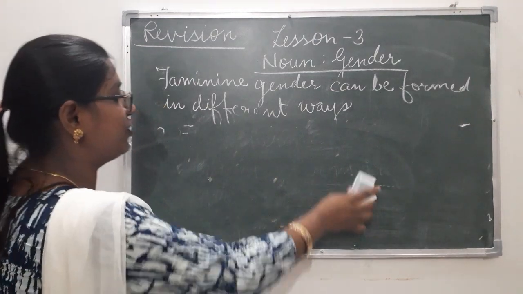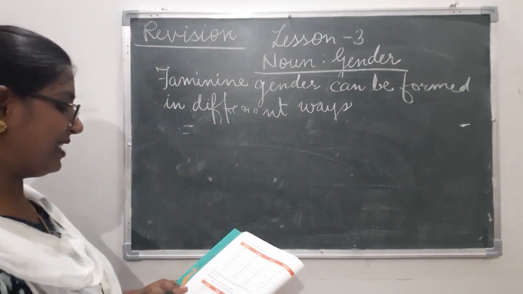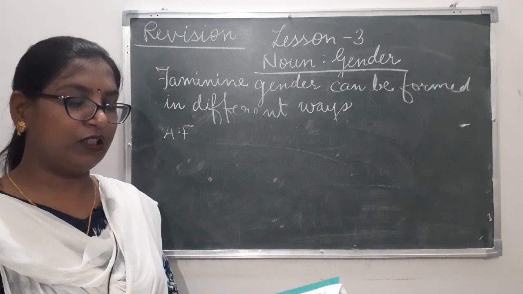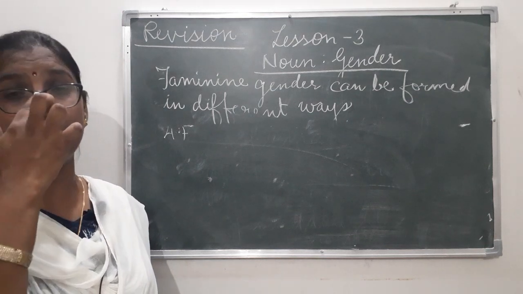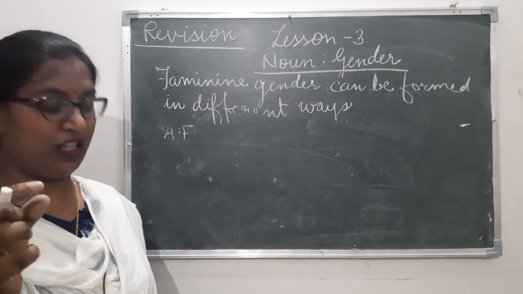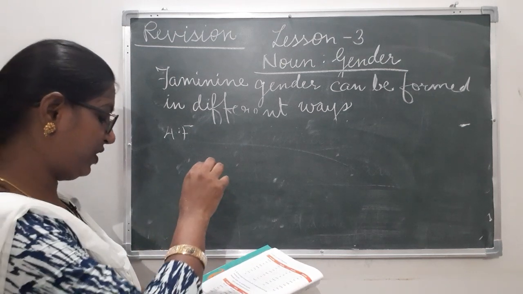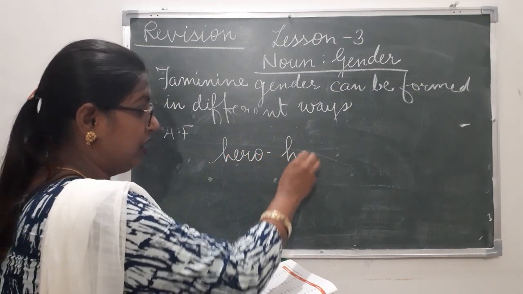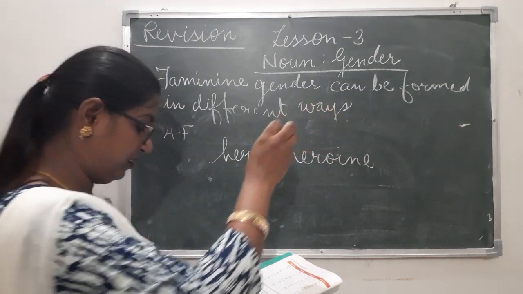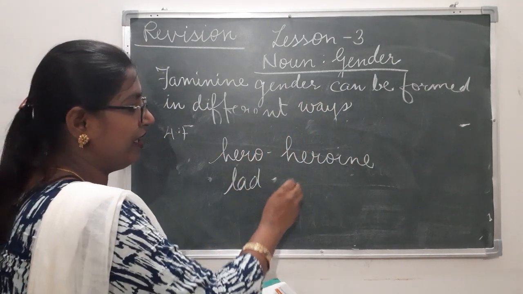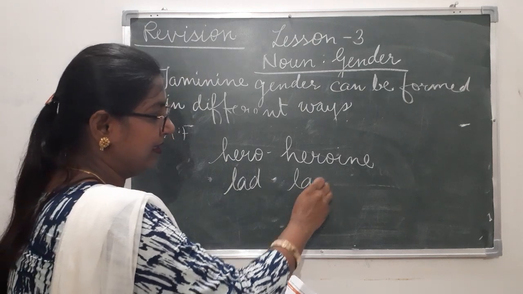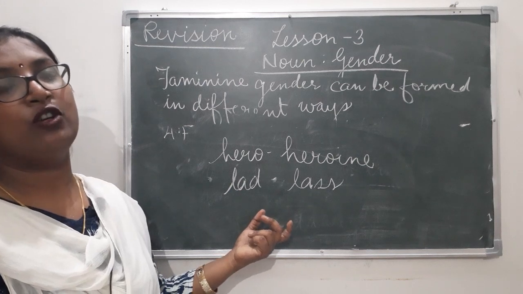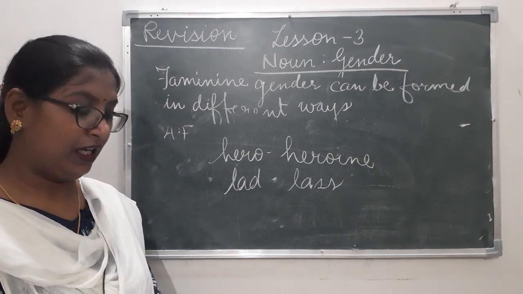The fourth rule is, my dear children, some words have a slightly different form than those mentioned earlier for their feminine gender. Some of the words have a slight change in their feminine gender. For example, hero, heroine. Lad, lad means a boy, lass, lad, lass. So we make slight changes for making the feminine gender.